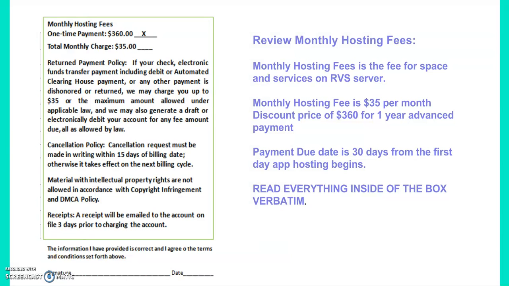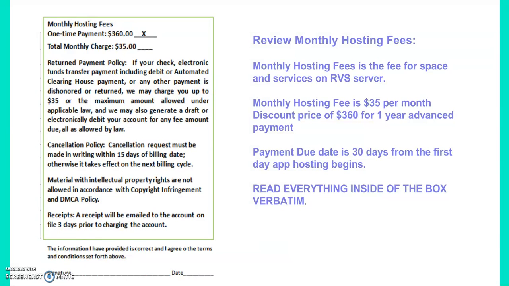Return payment policy. If your check, electronic funds transfer payment, including debit or automated clearinghouse payment, or any other payment is dishonored or returned, we may charge you up to the $35 or the maximum amount allowed under applicable law. And we may also generate a draft or electronically debit from your account for any fee amount due, all as allowed by law. Cancellation policy. Cancellation requests must be made in writing within 15 days of billing date. Otherwise, it takes effect on the next billing cycle.